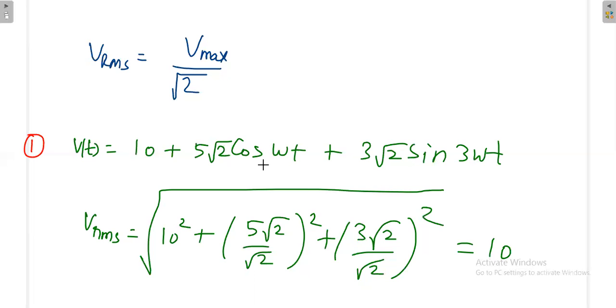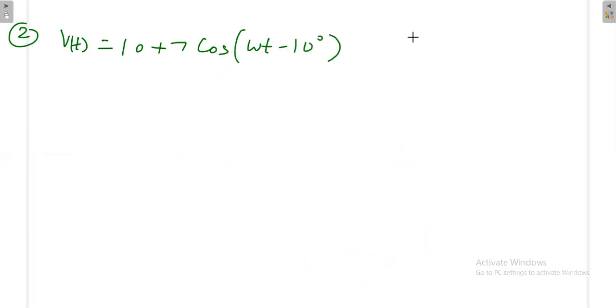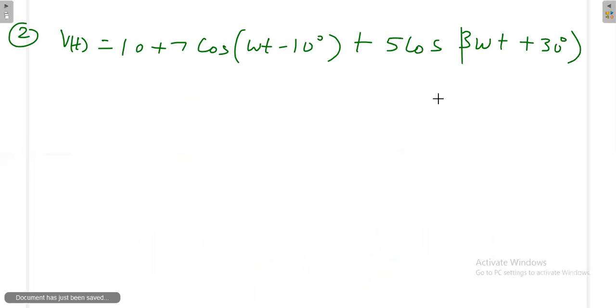Next, I am going to take different frequency with some phase: 10, 7 cos omega t minus 10 degree, cos 3 omega t plus 30 degree. This is DC, this is frequency 1, this is another frequency.